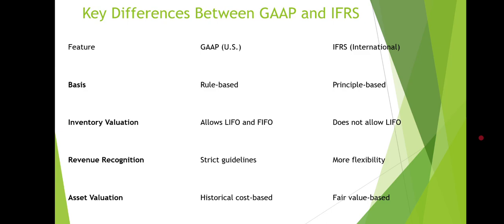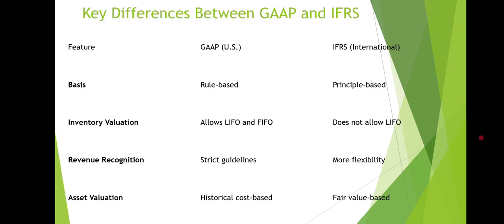GAAP inventory valuation allows LIFO and FIFO, first in first out, last in first out. In case of IFRS, inventory valuation does not allow LIFO, last in first out.